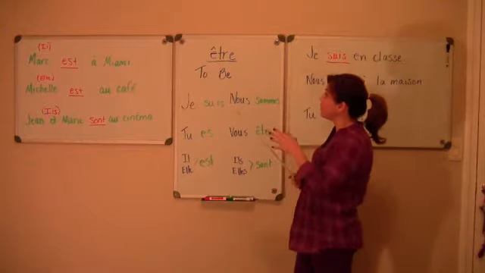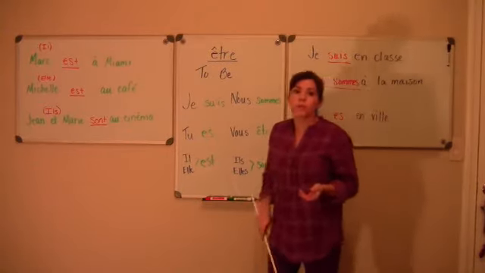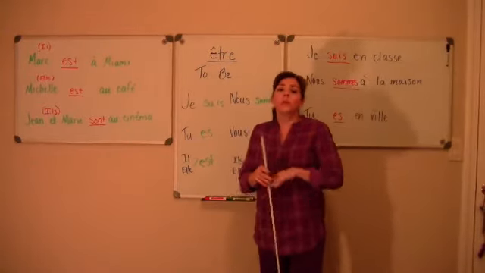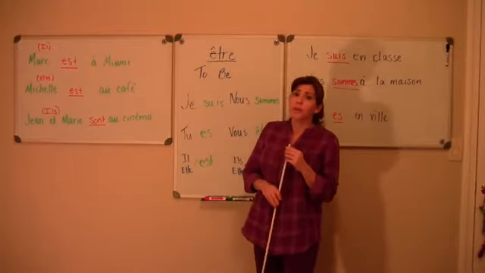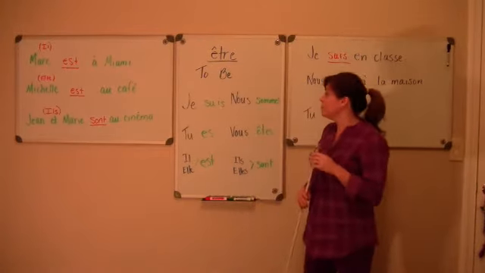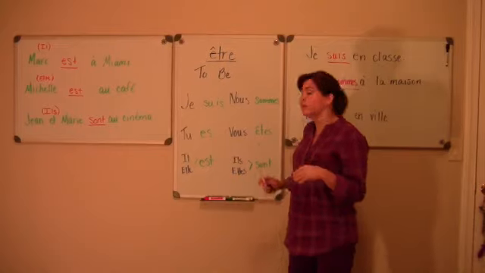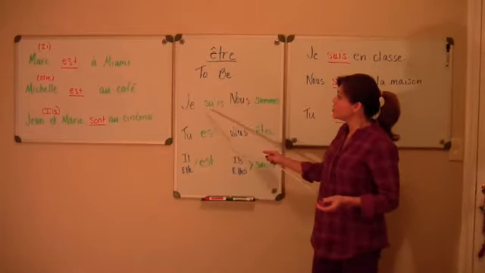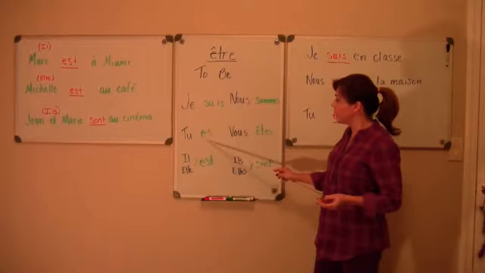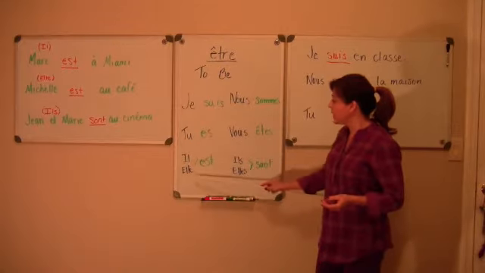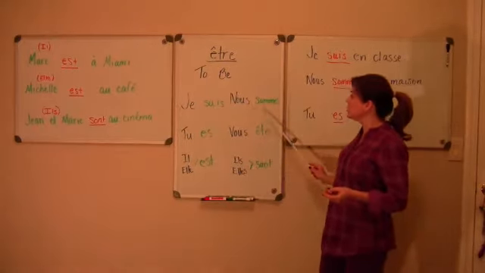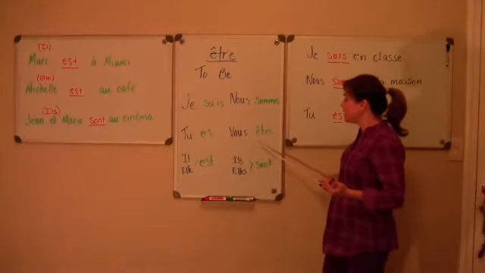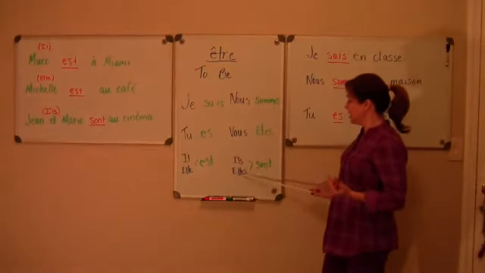So we're going to look at it in French. This is an irregular verb. Since it's irregular, you have to memorize it. There's no getting around it. But practice it enough and it'll come to you pretty quickly. So let's start here. Je suis, tu es, il est, elle est, nous sommes, vous êtes, ils sont, elles sont.